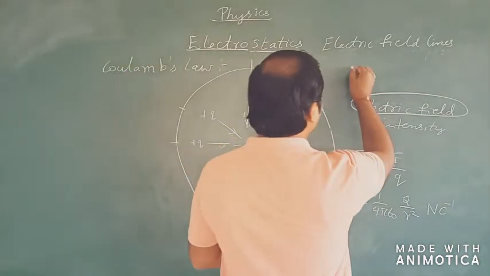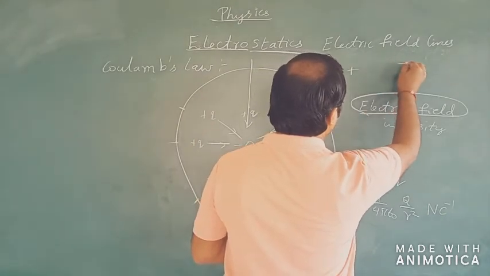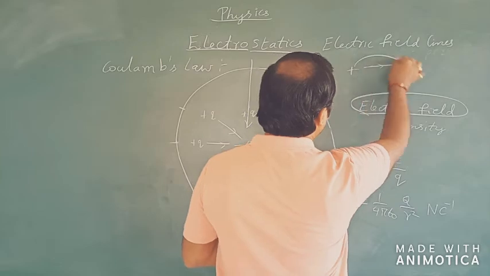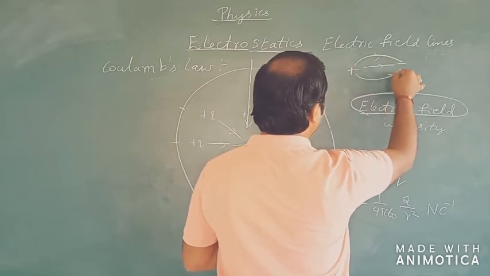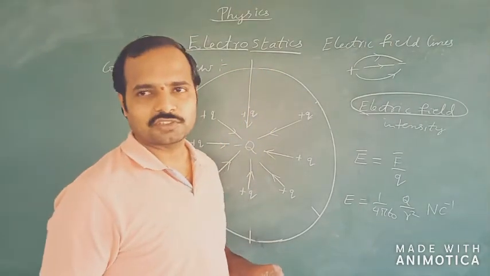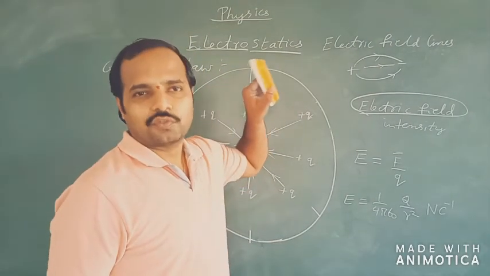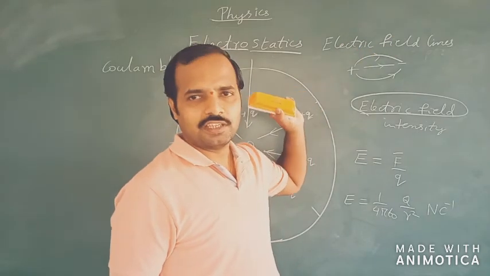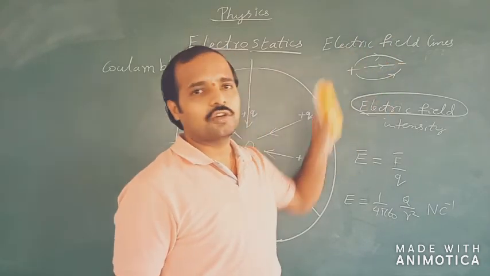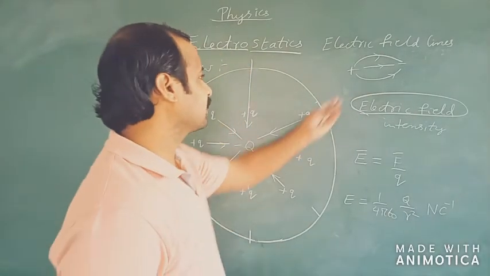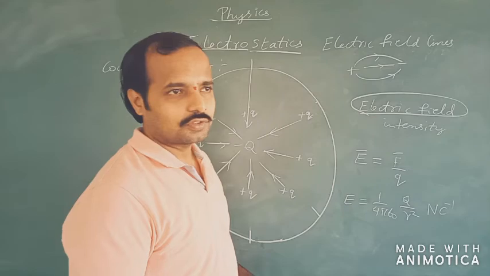The reason is very simple. If I take a positive charge and a negative charge, we can see that the lines of forces always move from positive charge towards negative charge. But there is not a single line which is coming from negative charge to positive charge, so that a loop is formed. So here we don't have the possibility at all for the formation of a closed loop. So these are some of the properties associated with the electric lines of forces.